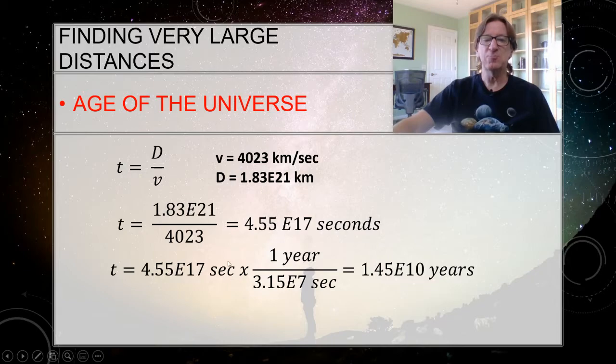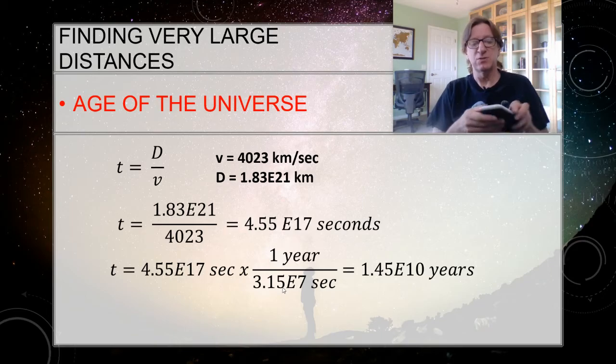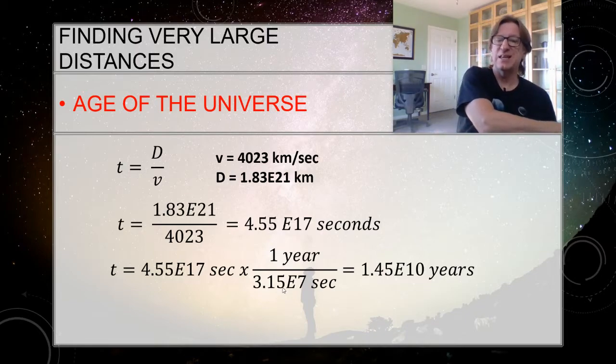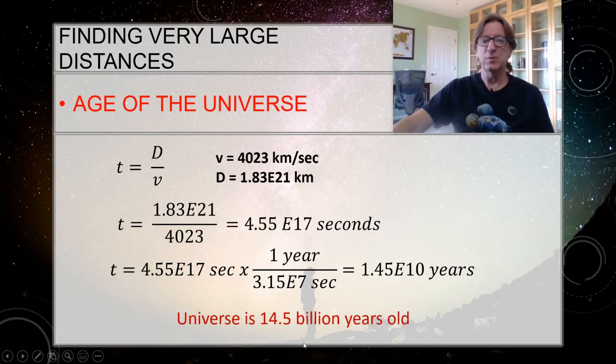So these will cancel out, multiply by everything in the top, divide by everything in the bottom. Let's make sure that we get what we're supposed to here. So 4.55 times 10 to the 17 times 1, it's not going to change anything. Divide by 3.15 times 10 to the 7, and I get 1.45 times 10 to the 10th years. So in other words, the universe is 14.5 billion years old. You just measured the age of the universe.